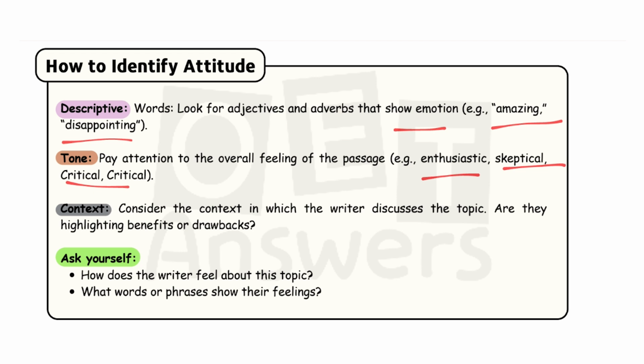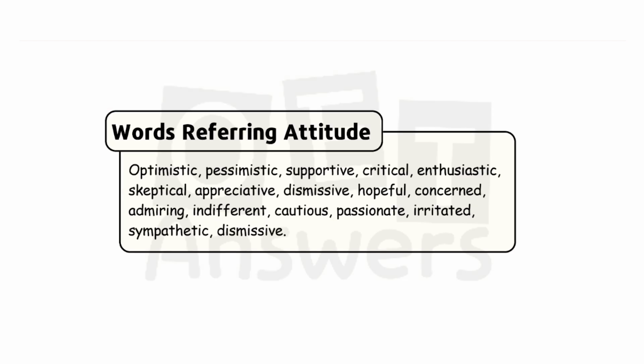These are some words that refer to attitude. I have taken these few words from our official OET materials. Often they use these words in Part C paragraphs, question format, and so on.